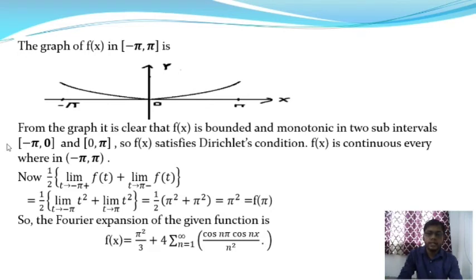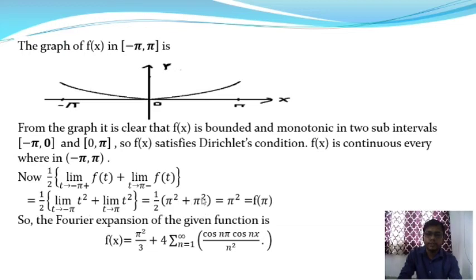Then we can apply the Dirichlet's condition, and it is equal to 1 by 2 into limit t tends to minus pi plus f of t plus limit t tends to pi minus f of t, and this is equal to 1 by 2 into limit t tends to minus pi, and f of t is equal to t square. This function is given, and plus limit t tends to pi minus f of t, and in that case f of t is equal to t square. Okay, and from this we will get the value, and it will give 1 by 2 into pi square plus pi square.